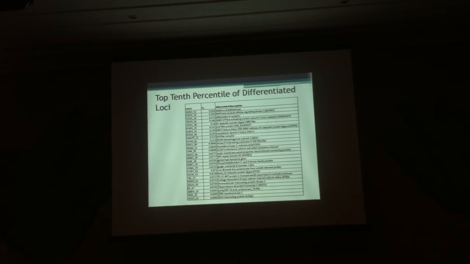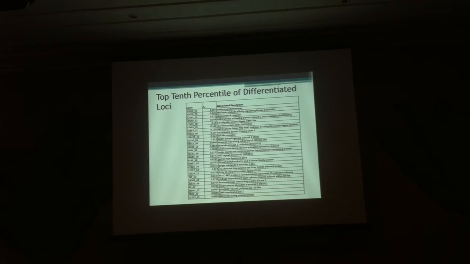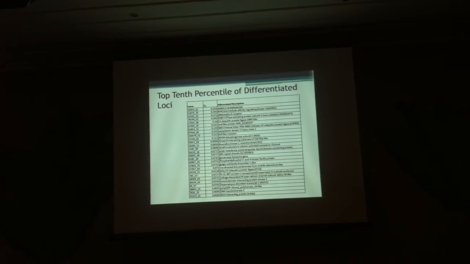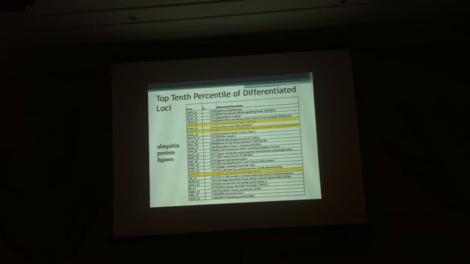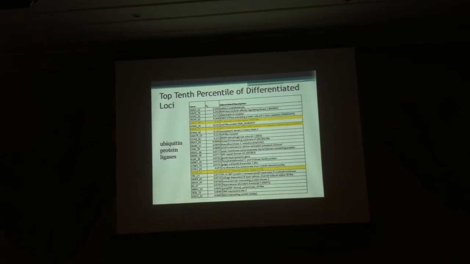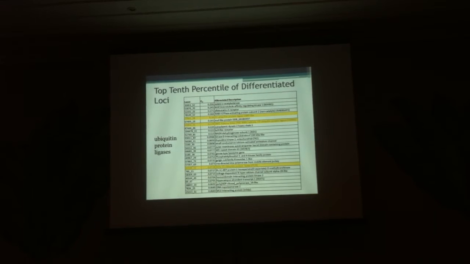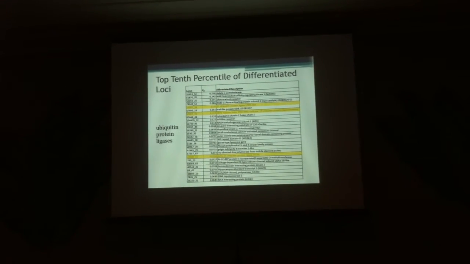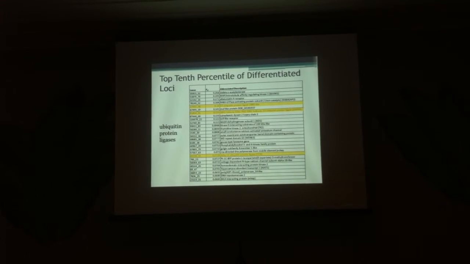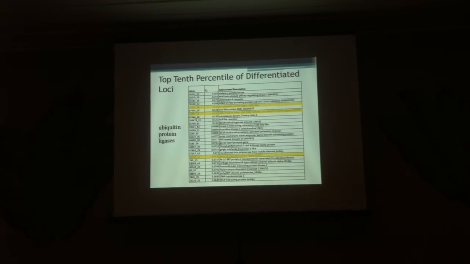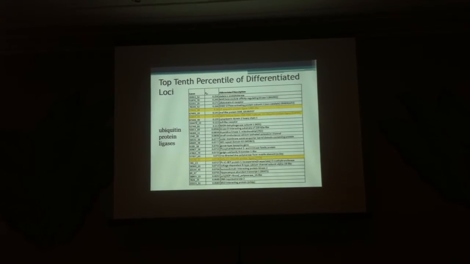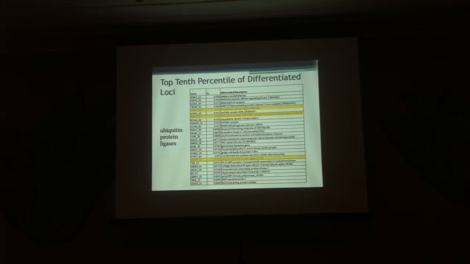So next we wanted to see what those genes in that top 10 percentile were. So we were able to annotate 27 of them, which are shown here. Included in these genes are 3 ubiquitin protein ligases, and ubiquitins are involved in degrading proteins that are irreversibly damaged following heat stress. And it was interesting to find these genes because we also have evidence from our transcriptome data that indicates that the differential gene expression of these ubiquitins could be playing a role in the varying thermal tolerance of northern and southern California populations.